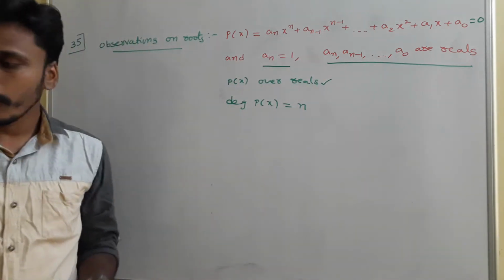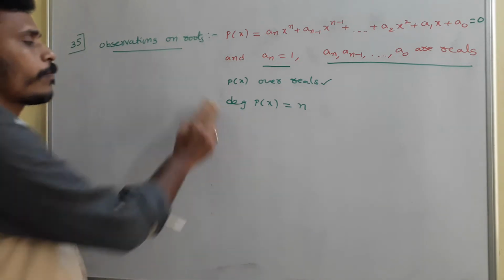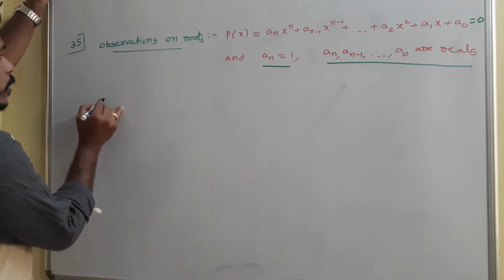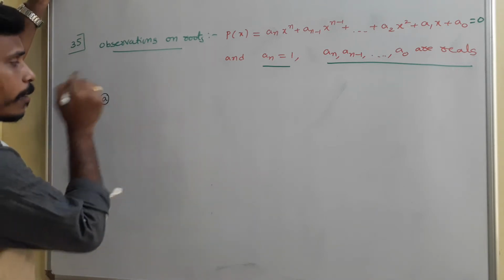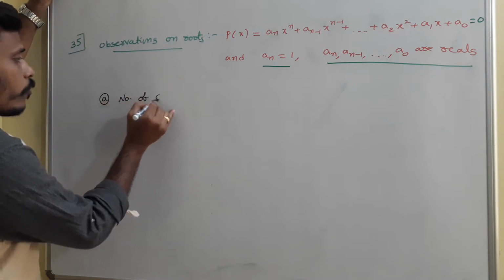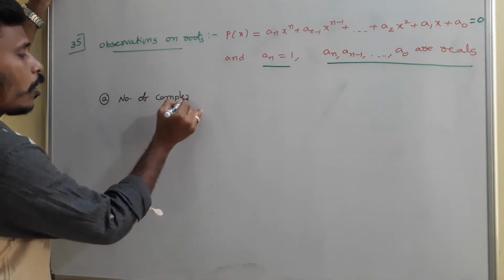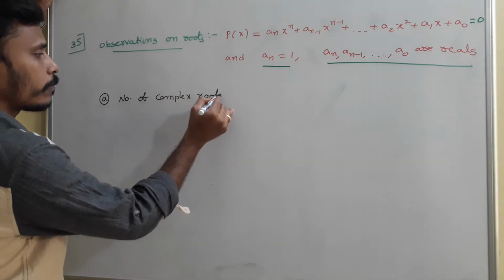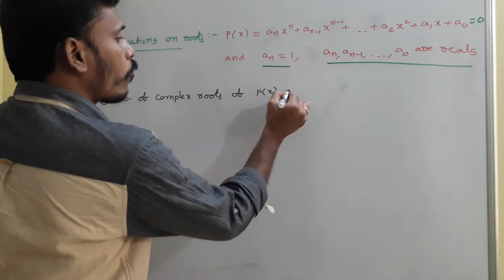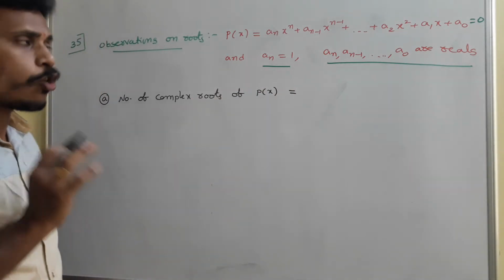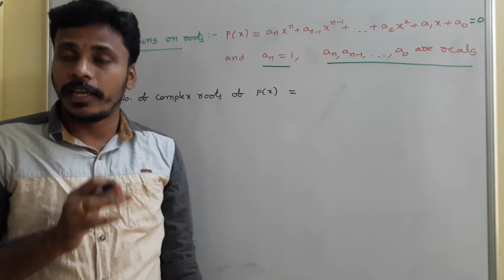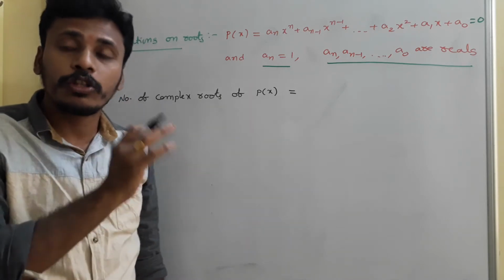Now what I am going to observe. First one, A. First thing is what to say about the number of complex roots of p of x. I have a polynomial equation. I don't know the values of those coefficients a_n, a_1, a_0, all these things, but I know they are reals.